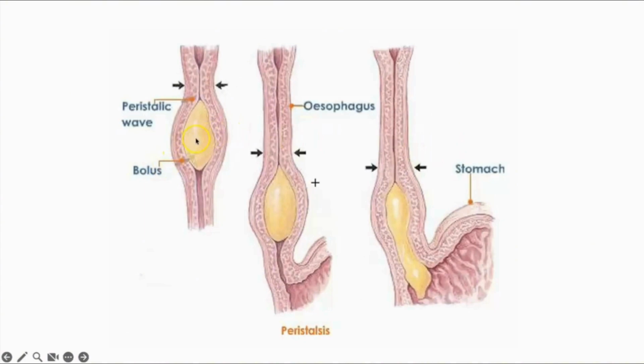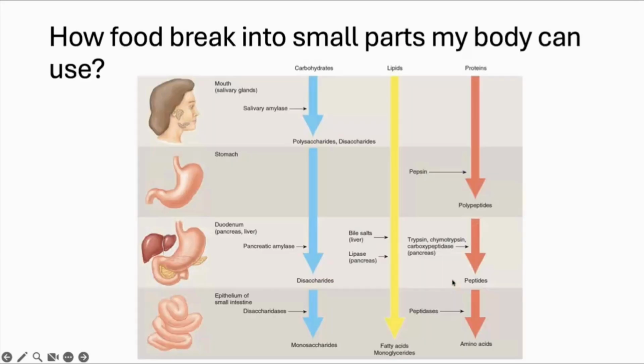Once the food which we eat is chewed in the mouth along with the saliva, we call it a bolus. Okay, so once it is chewed in the mouth, when we swallow it, it moves through the esophagus with the help of the movement I called peristaltic movement, with the help of the muscles. Okay, and then it reaches the stomach. Now, how is our food broken down into smaller particles and how is our body using it?